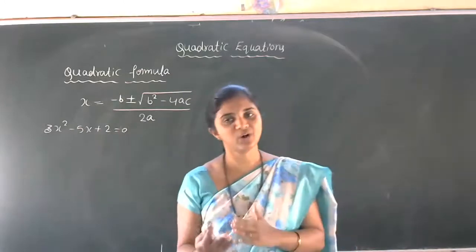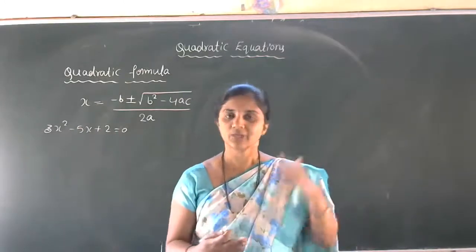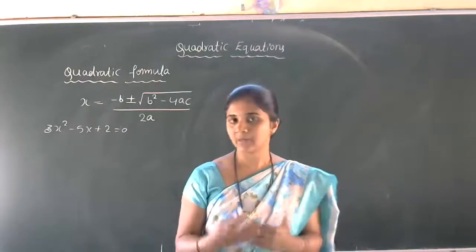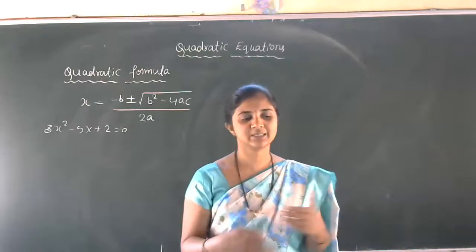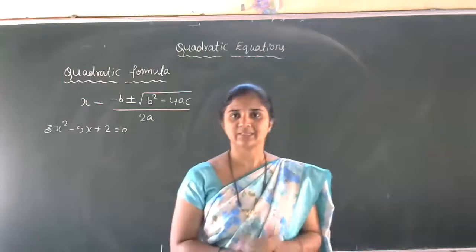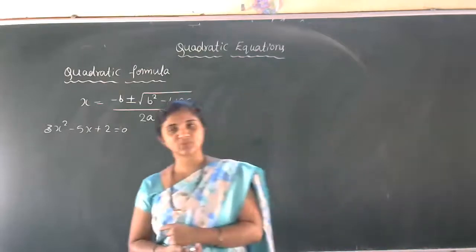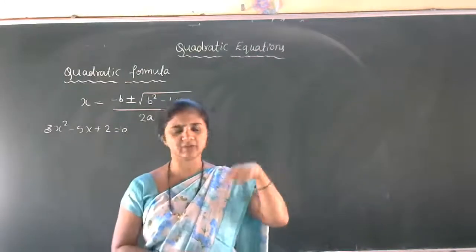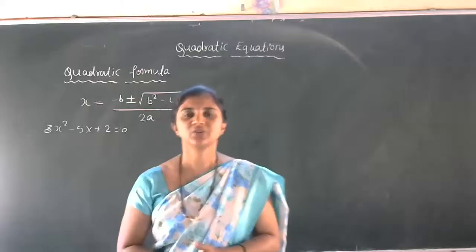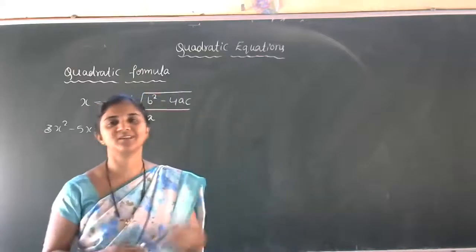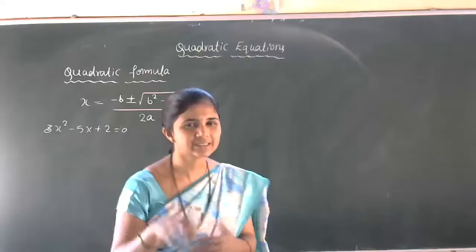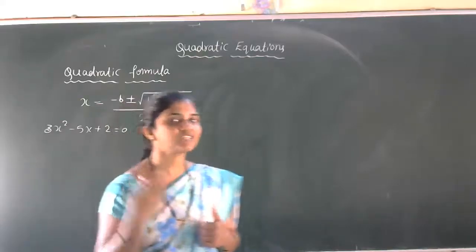So how we got the formula, you just go through your textbook. It is given in your textbook. If you are not able to understand, then we'll discuss one more day. Yes. So the third method is the completing square method. After finishing the quadratic equation formula method, we'll discuss it. So let us discuss all the things, whatever is there for the syllabus and not for the syllabus also. It's okay, because we have time now.